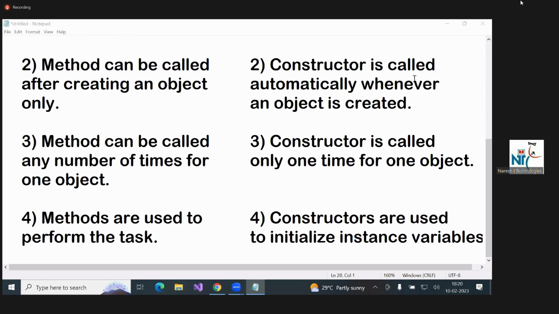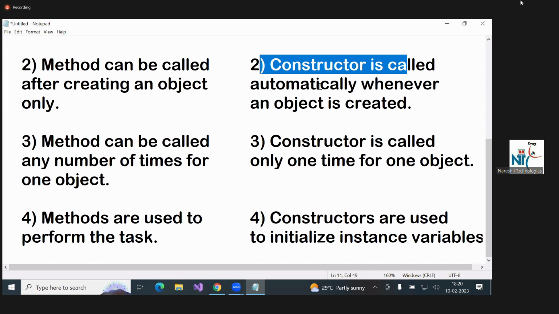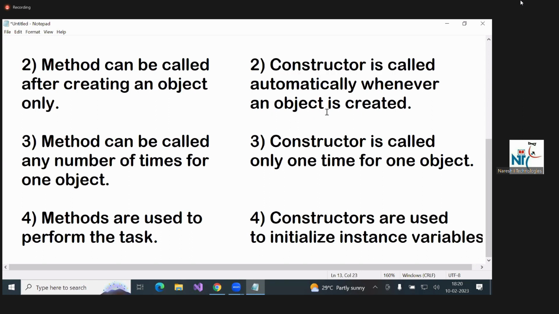Differences between method and constructor. A constructor is called automatically whenever an object is created. If you create an object, then the constructor is called; in the object creation syntax itself, the constructor is there. But a method you can call only after creating the object, with the object reference. First the object is created, then it is called. A constructor is called only one time for one object.